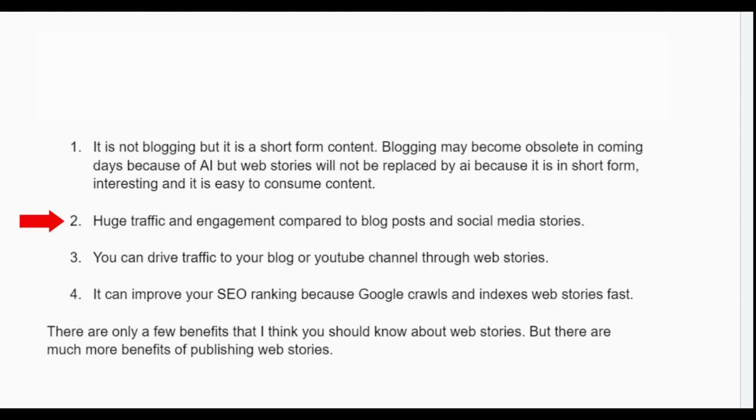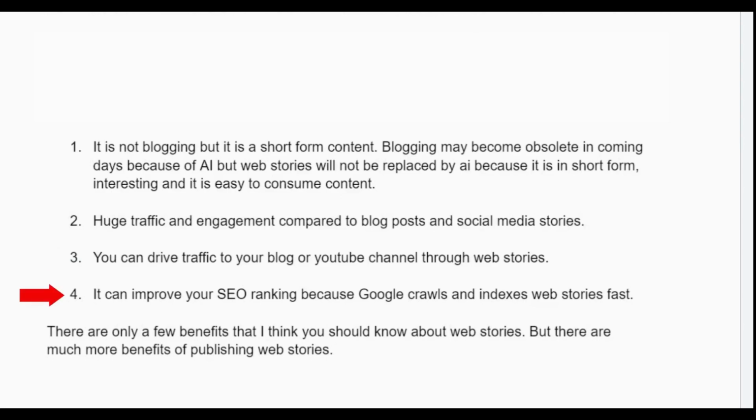If you see average blog post CTR, it's something like 2.2, 2.3, something like that. But an usual web story has more CTR than a normal blog post. And then you can drive traffic to your blog or YouTube channel through your web stories. If you have a blog and a website and you are selling any product or services, or you have a YouTube channel and you want to drive traffic, then web stories is one of the mediums that you can use to bring traffic to your YouTube channel, or to sell your product or services.